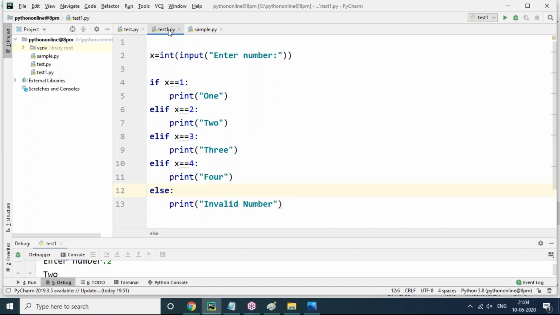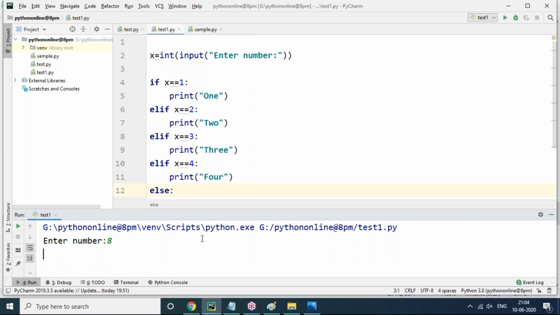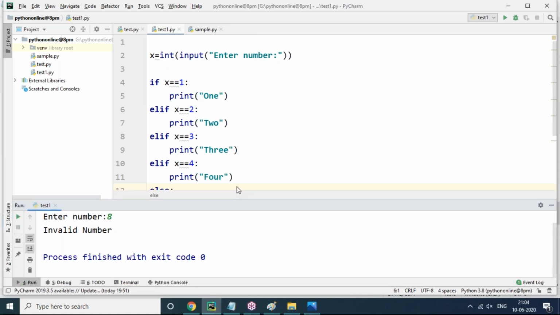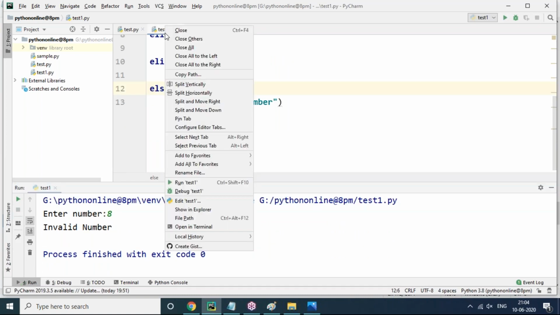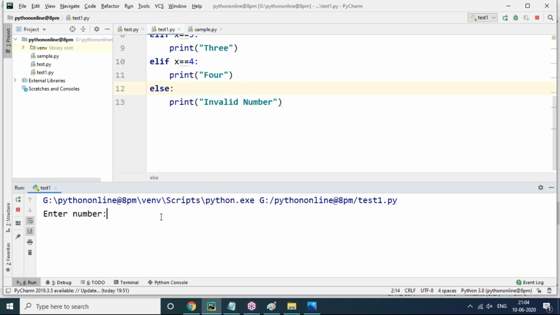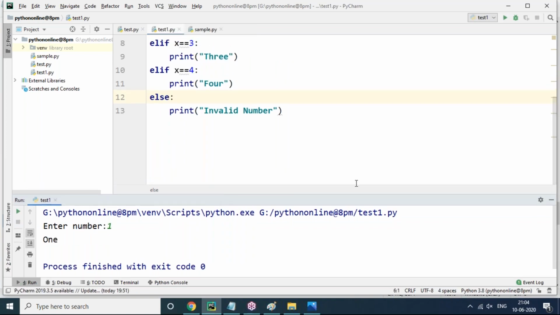In this context, you can see if I enter an invalid number, like 8, then absolutely only "invalid number" is coming. Whenever I enter a proper value, meaning 0, 1 or something, it is coming 1. On an invalid number, it's not coming. That means the else block will not be checked.